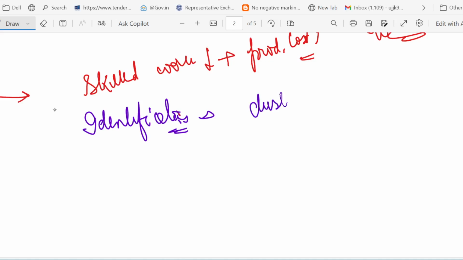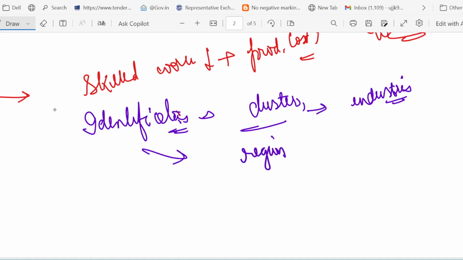We find the potential cluster. How do we find it? By mapping the industries. We map the industry and find the potential cluster that shares similar product, similar process, similar market. Let me give you one example. Like identifying a particular region where many small textile units exist. That is called identification.